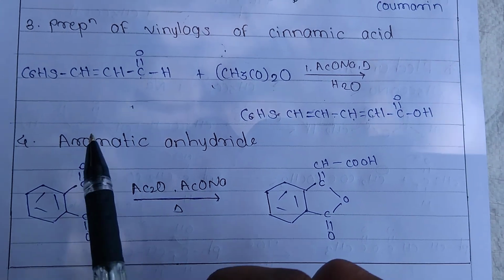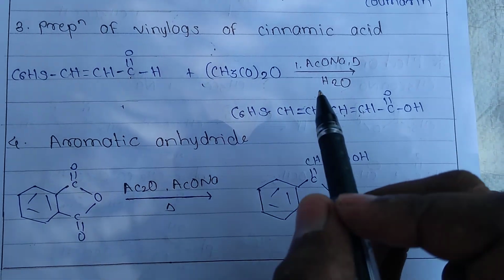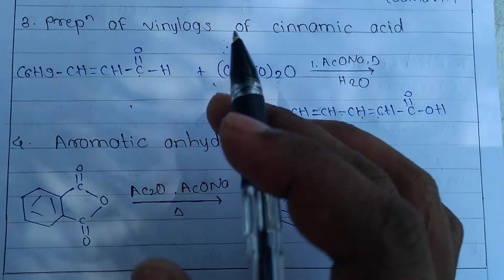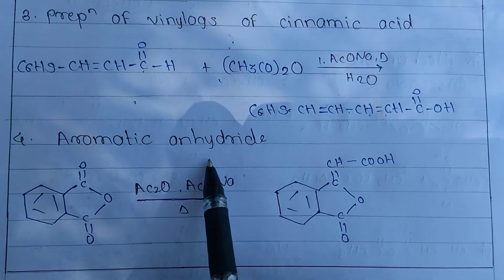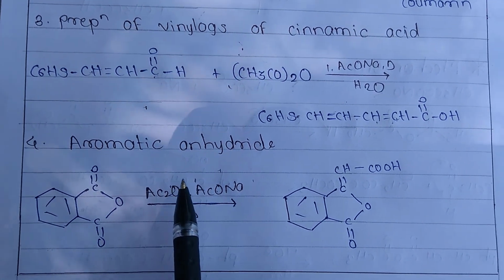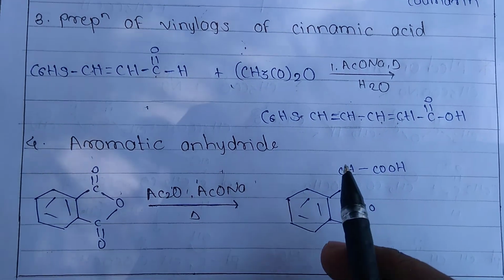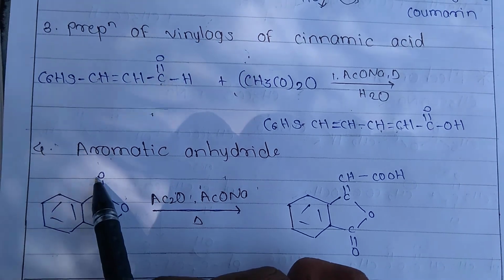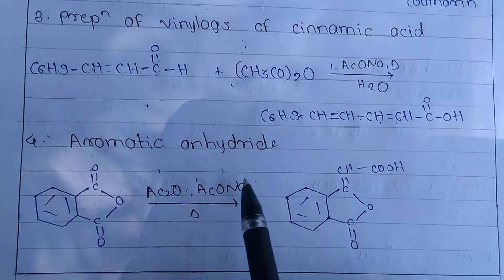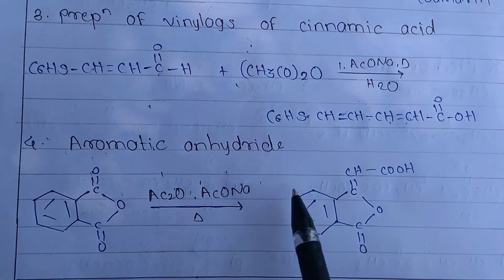Then the last and fourth one is the reaction with the aromatic anhydride. Perkin reaction is also seen in the aromatic anhydrides. So here ACONa takes hydrogen from the acid anhydride, then the carbanion is formed, that carbanion attacks this carbonyl, and the formation of OH and here H. After the dehydration and hydrolysis, this product is formed. So this is the reaction with aromatic anhydrides.